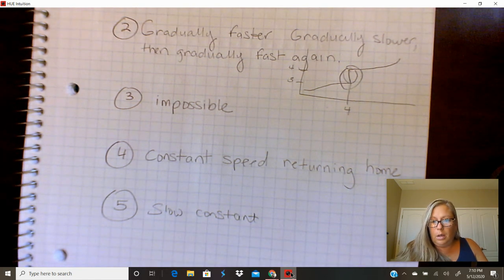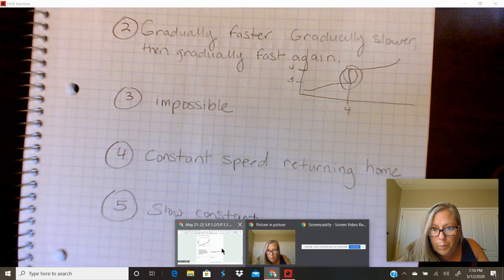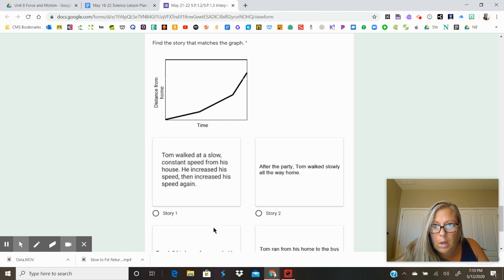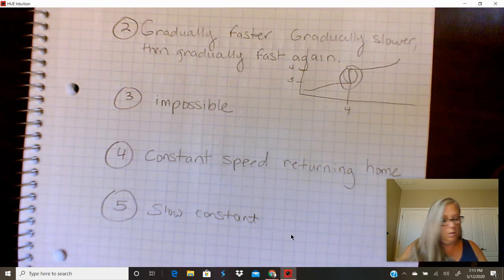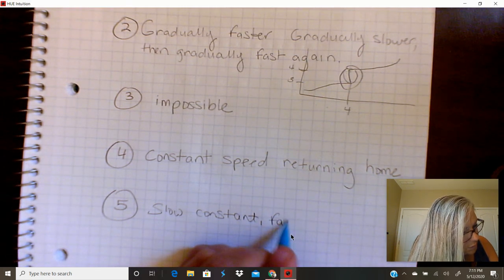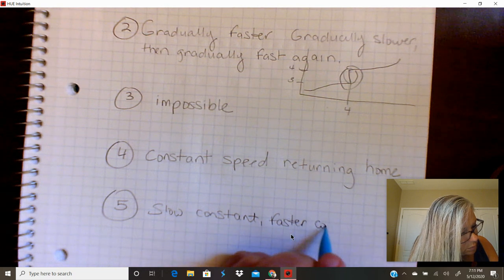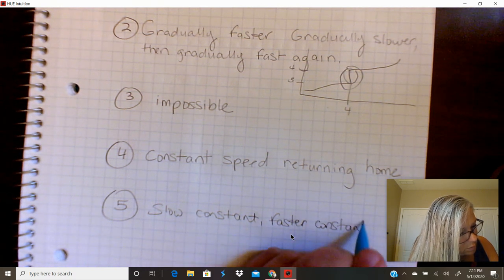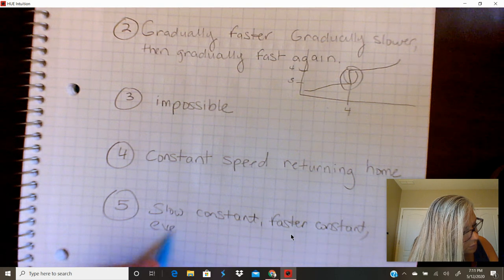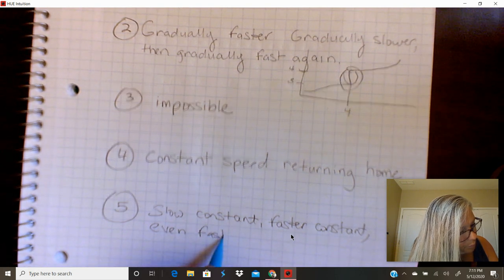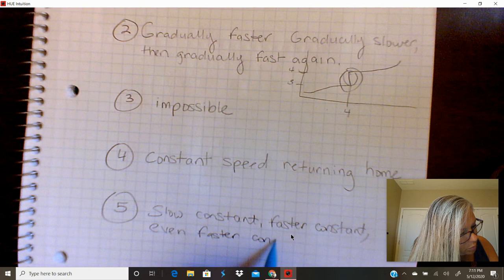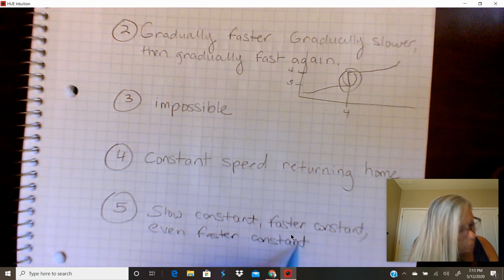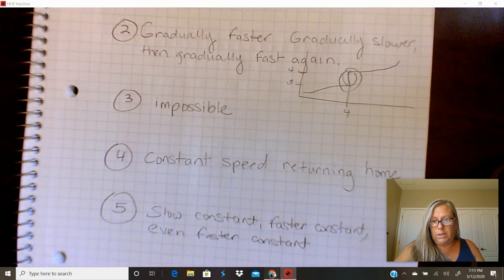All right, and then next, let's look at it. All right, and so this one says, okay, oh, then wait a minute. Then it gets a little faster constant, then even faster. So let's write that down. Faster constant. And then even faster constant. All right, so now let's see which one matches the best.